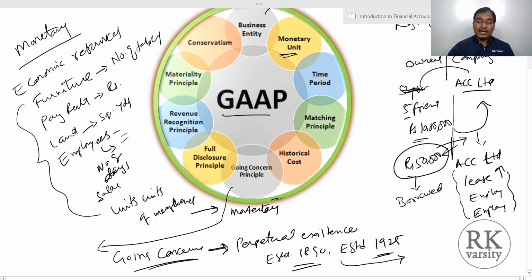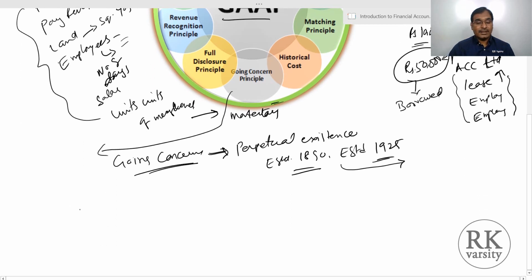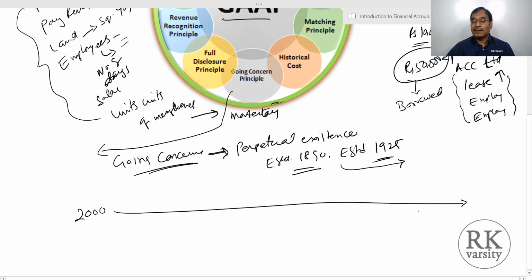Now once we have perpetuity, we think about the time period. Let us say a company is floated in the year 2000 and it has perpetuity, with no end to it. In this scenario, how are we going to know whether we are progressing, whether we are earning any profit, what assets we have, or how much we owe?